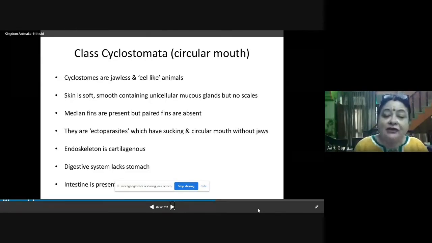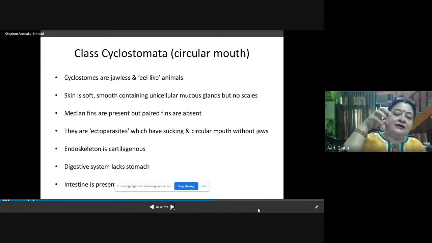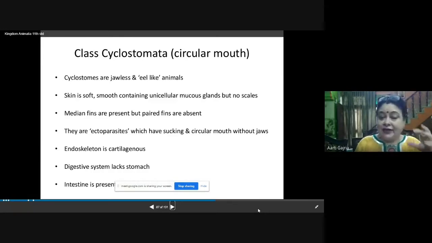They are ectoparasites. Ectoparasites means they are parasites on the host and they are external. The ecto means externally. So they stick to their host outside, externally. That's why they are called ectoparasites. For being ectoparasites, they should have a sucking structure. So this sucking structure is their mouth.